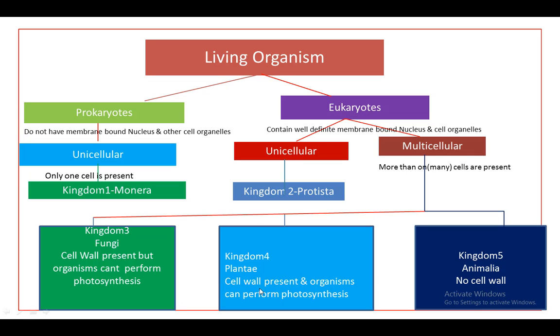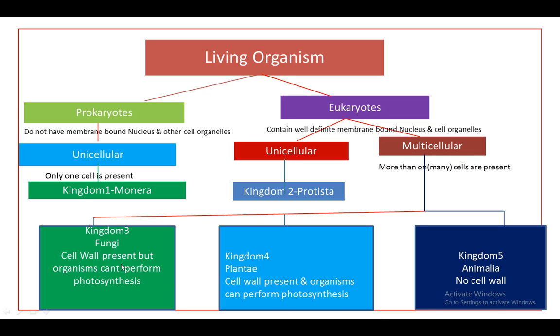Then kingdom Plantae includes all plants, and all the plant cells have a cell wall, and they can perform the photosynthesis process, and that's why they are autotrophic in nutrition. Then kingdom Animalia includes all animals, and animal cells do not have a cell wall, and that's why they do not perform the photosynthesis process. They depend on other organisms for food purposes. That's why they are heterotrophic in nutrition.